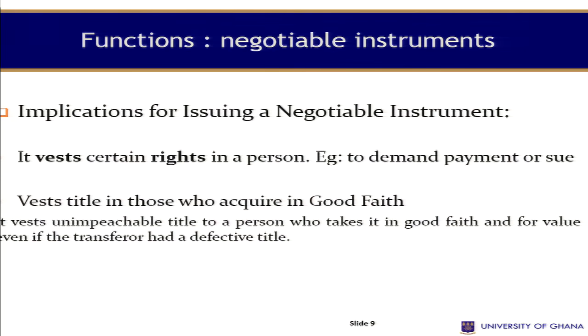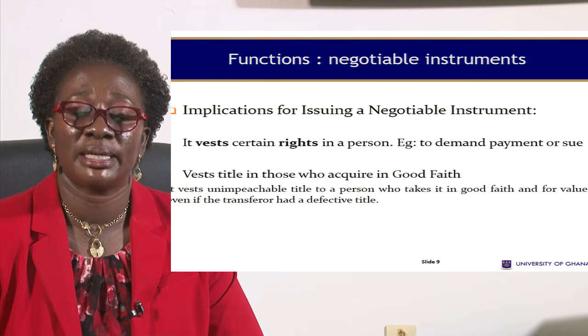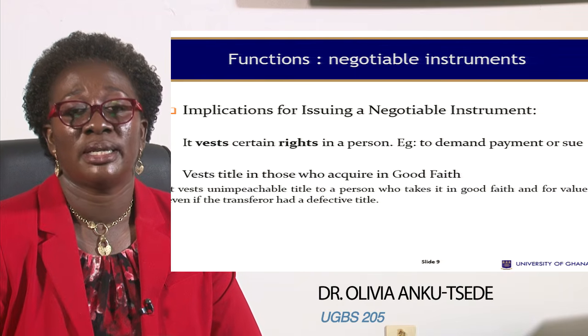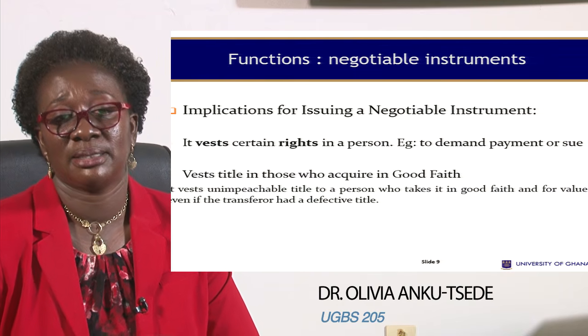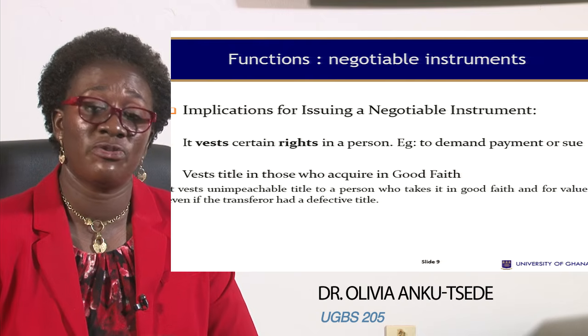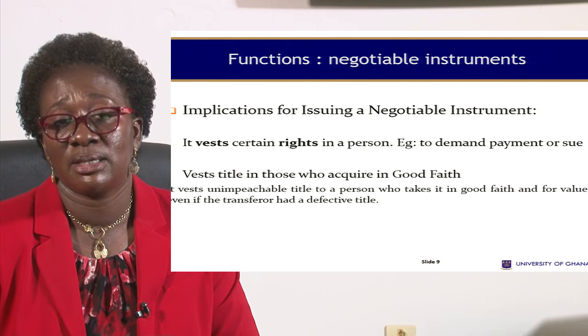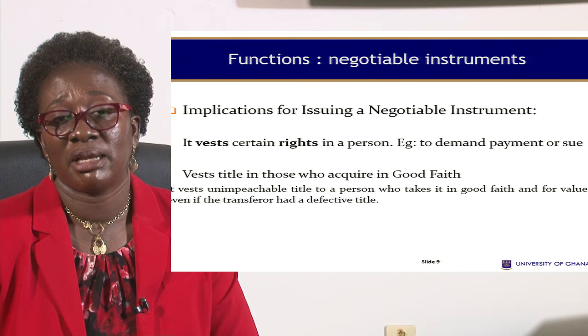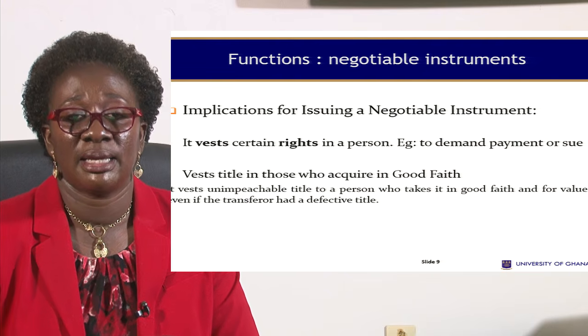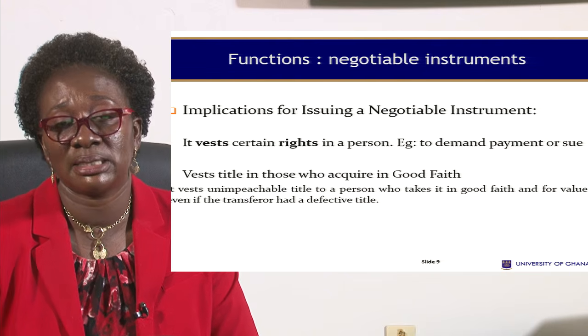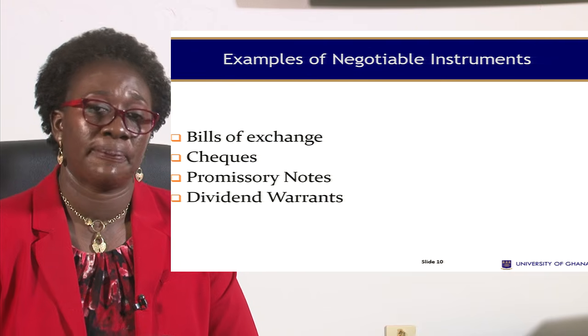What are the implications of issuing a negotiable instrument? One, it vests certain rights in a person. I've mentioned that already. The moment there's a demand for payment, it must be paid. It also gives the holder a right to sue in his own name. And then it vests title in those who acquire it in good faith. If you stole it, it may not vest any good title in you. But if it was obtained in good faith, then it would be deemed to have vested title in the holder.